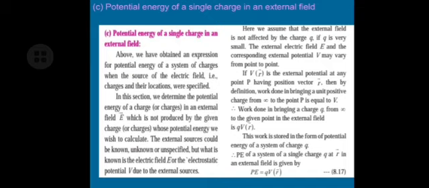If V(R) is the external potential at a point P having a position vector R. In simple words, V(R) is the potential of an external field at a distance R from a certain origin O. Then, by the definition, work done in bringing a unit positive charge from infinity to P is equals to electric potential into charge, which is Q into V(R).